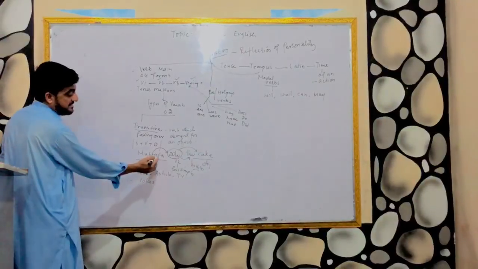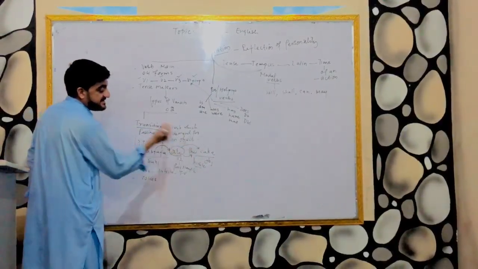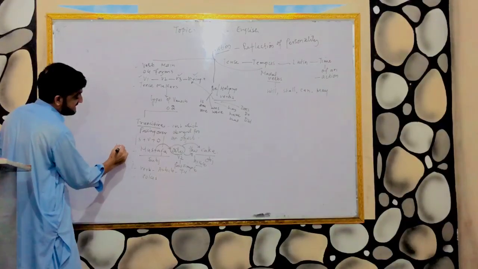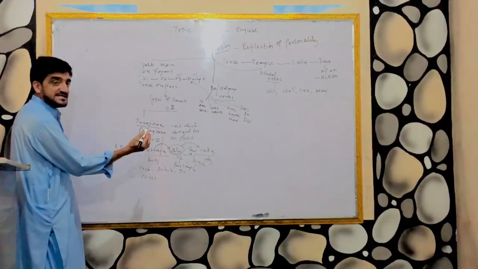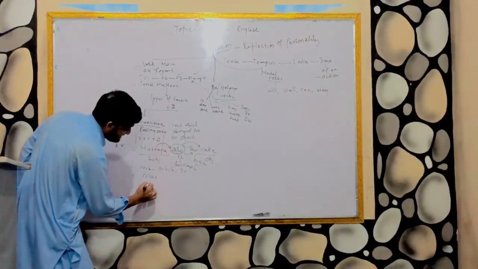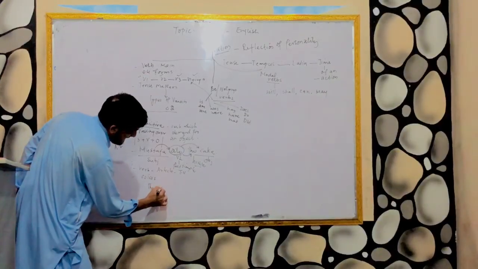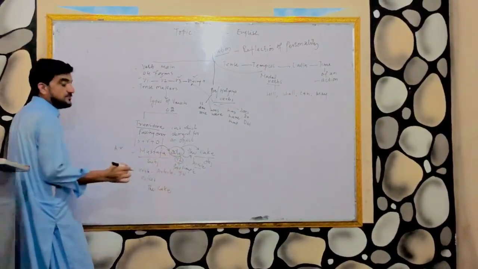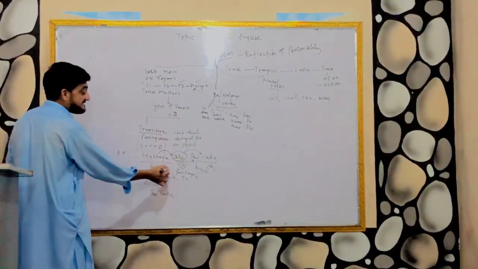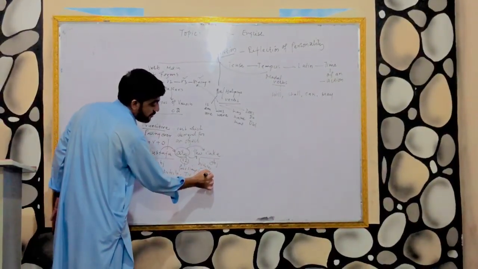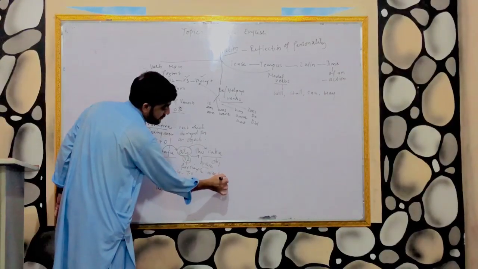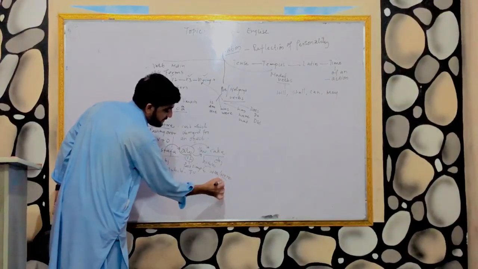For example, Mustafa ate the cake. This is called active voice. Now we are going to change it into passive voice. So the passive voice will be: the cake. This is V2, and V2 means past simple. Past simple means we have to go for the use of was with singular and the use of were with plural.